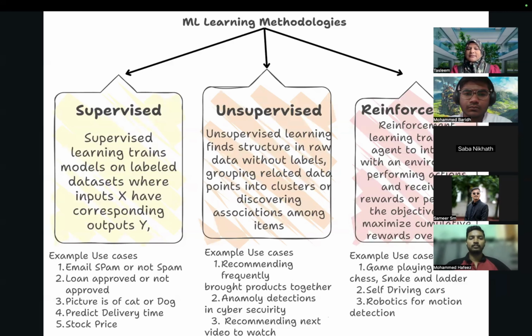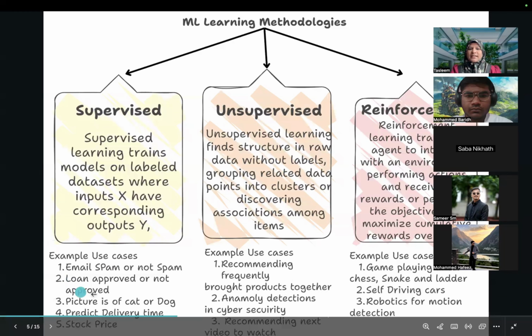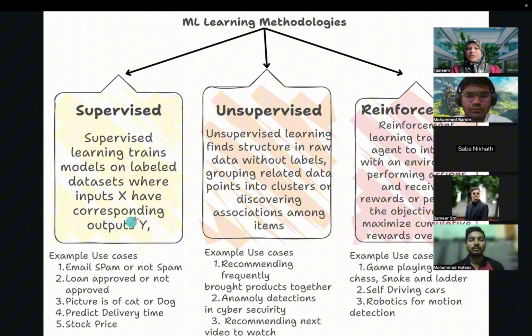Likewise, stock prices, right? Stock price, किस stock का price कहाँ जाएगा based on the past data, past labeled data. Okay, so these are all the examples of supervised learning, where we are giving the data and giving the labels to the data also. Then what is unsupervised learning? If this is supervised learning, what is unsupervised learning?